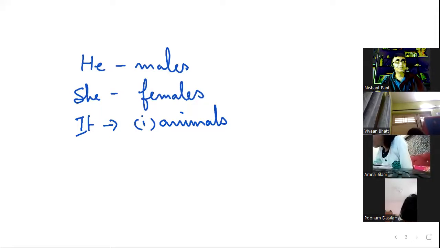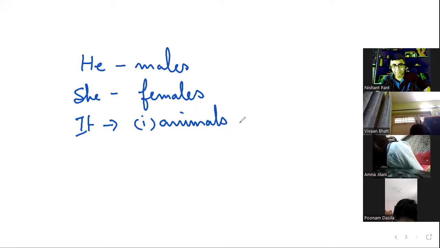And that's where we can use he, she, it. So he is for males, she is for females, and it is for animals.